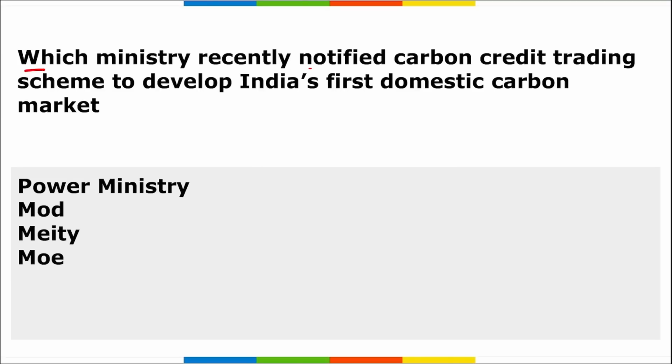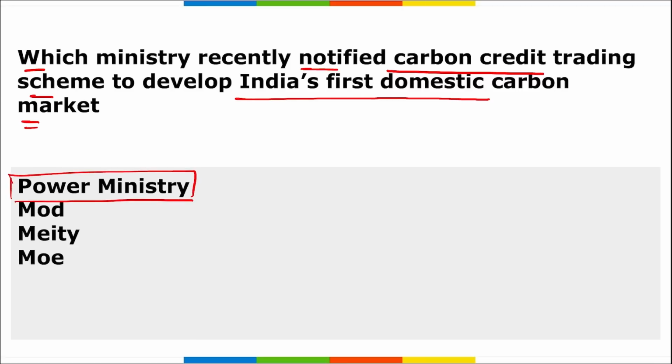Next, which ministry recently notified the carbon credit trading scheme to develop India's first domestic carbon market? So, recently it is your power ministry, right? They have recently notified this carbon credit trading scheme for 2023. It is to develop India's first ever domestic regulated carbon credit trading scheme. This scheme was announced under the Energy Conservation Amendment Act of 2022, and this scheme was drafted by BEE, that is your Bureau of Energy Efficiency. This is a statutory body of the Ministry of Power.